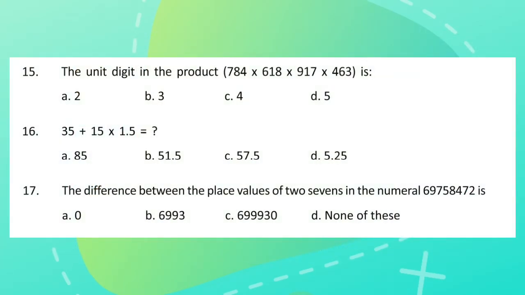Question 15. The unit digit in the product 784 into 618 into 917 into 463 is. Question 16. 35 plus 15 into 1.5 is equal to what? Question 17. The difference between the place values of two sevens in the numeral 69758472 is